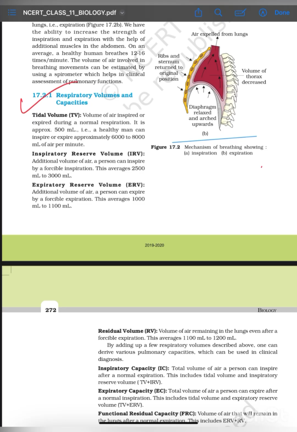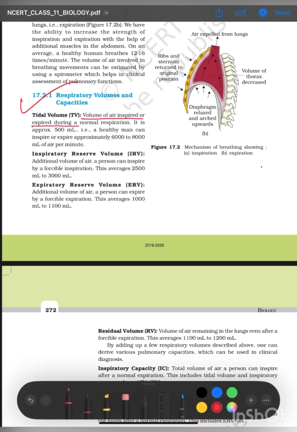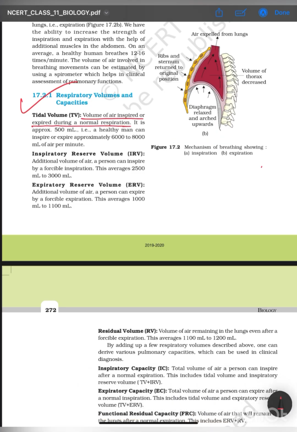What is tidal volume? Tidal volume is basically the volume of air inspired or expired during a normal respiration. You should learn the value, it is 500 ml in a healthy person, and in a minute it's 6,000 to 8,000.